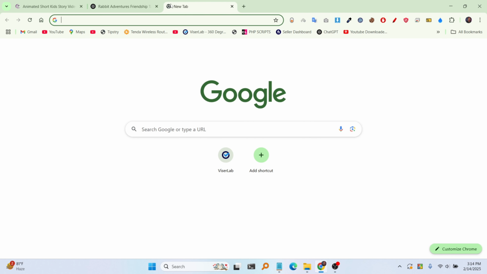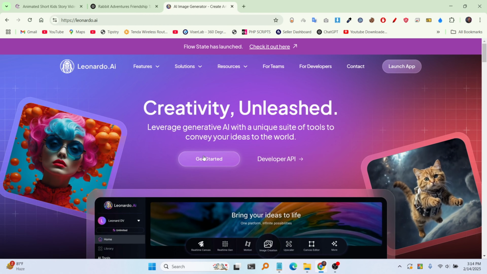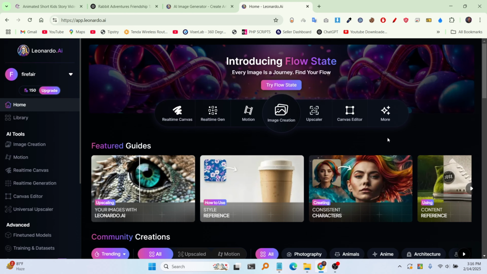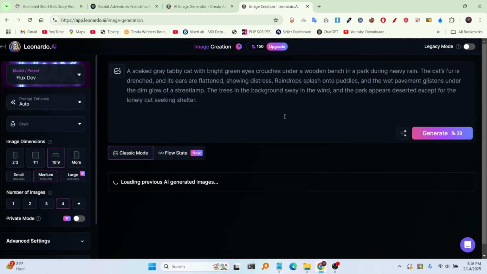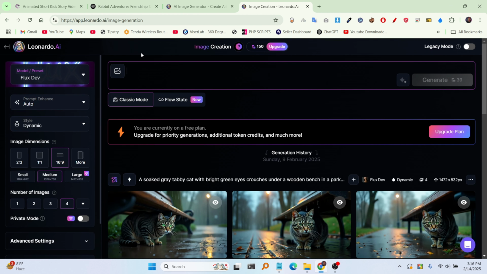Now visit the leonardo.ai website. Then click on the Get Started button. Now you need to log in to your account from this page. I am clicking on Google to log in using my Google account. Once logged in, the Leonardo AI dashboard will open. From here, click on Image Creation. Each account on Leonardo will receive 150 credits, which can be used to generate multiple images.